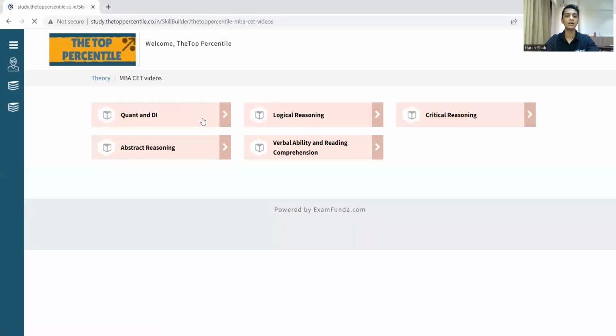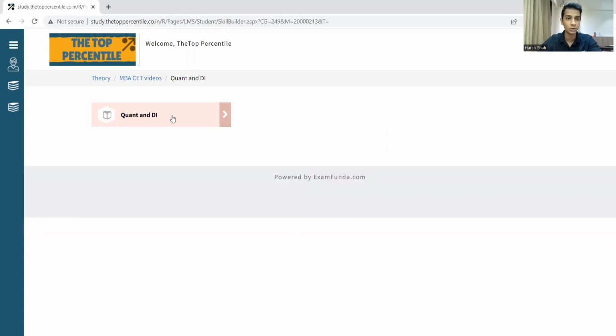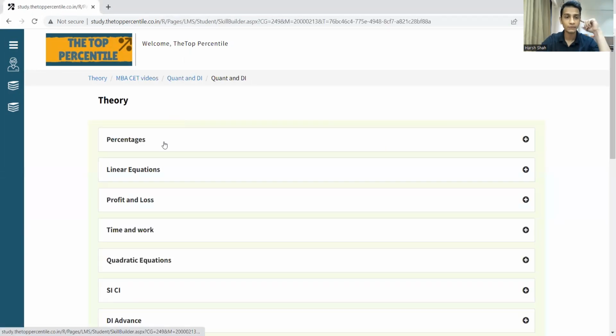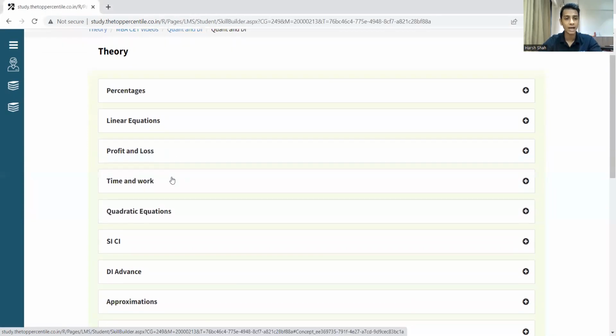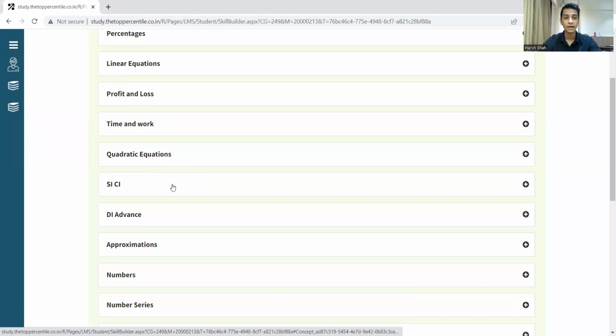So let me do a quick thing. Let me just show you on our website the most relevant types of questions or the topics that you will encounter in MBA CET. So here we go to the quant and DI section and we see, so there is percentages, linear equations, profit and loss, time and work, quadratic equations, SICI is simple interest, compound interest.